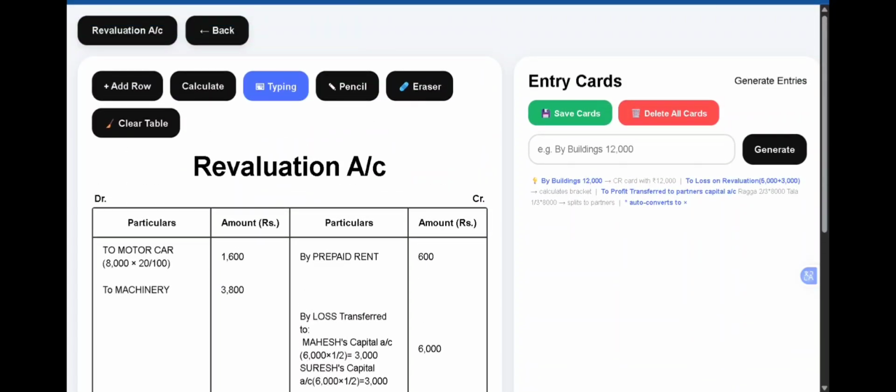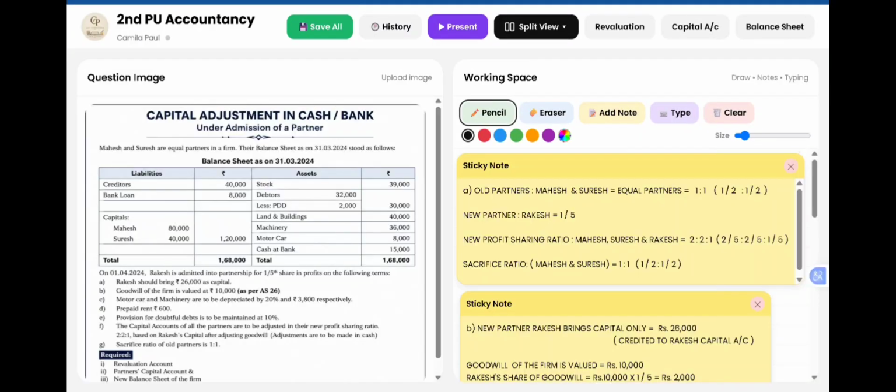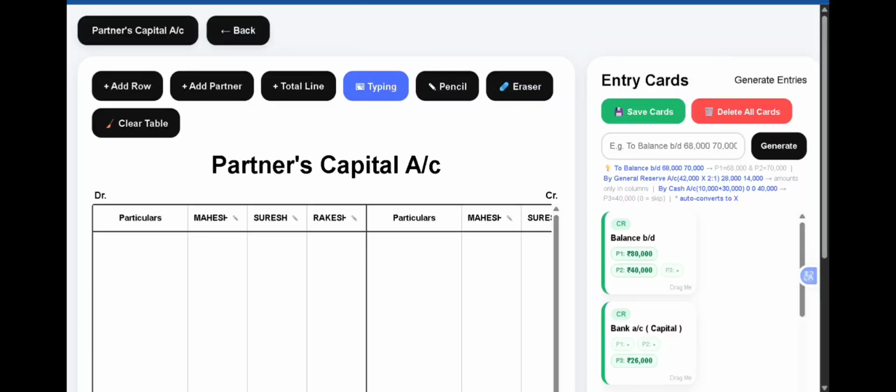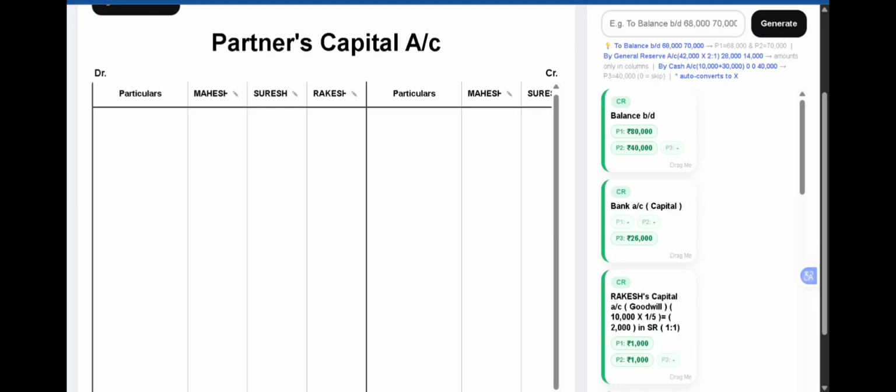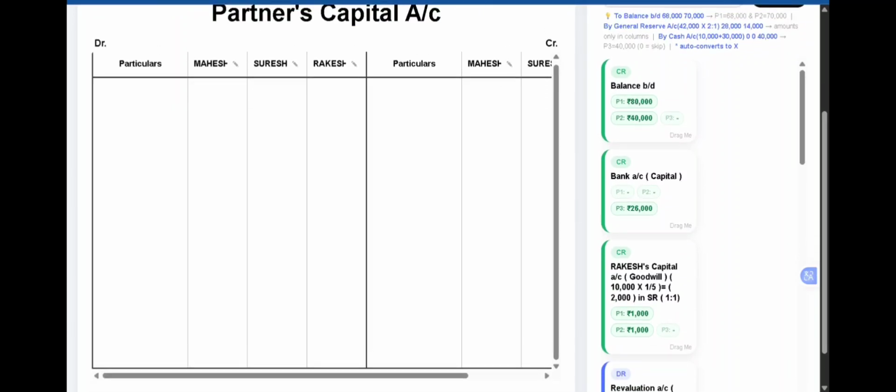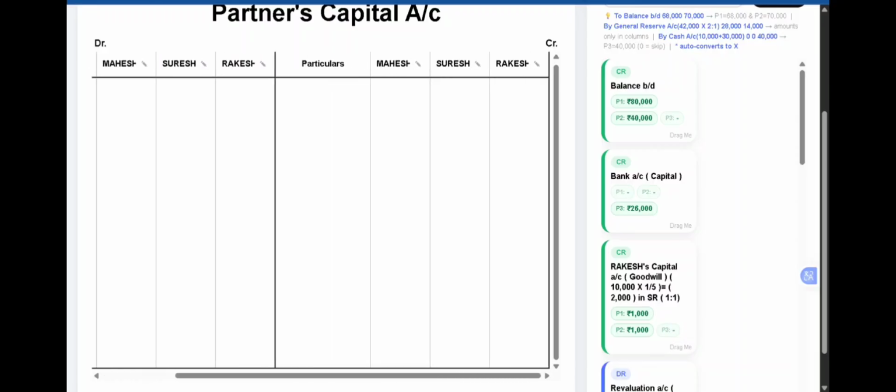Now moving on to the next account, that is the partner's capital account. So this is the partner's capital account where we have Mahesh, Suresh and Rakesh as partners. So first, from the old balance sheet, we have to bring down the capital of the old partners as by balance brought down on the credit side, 80,000 capital for Mahesh and 40,000 for Suresh.